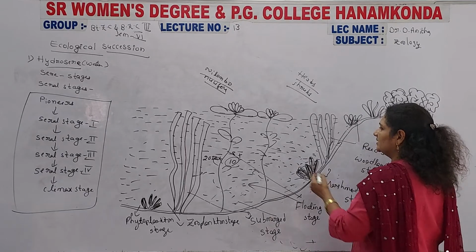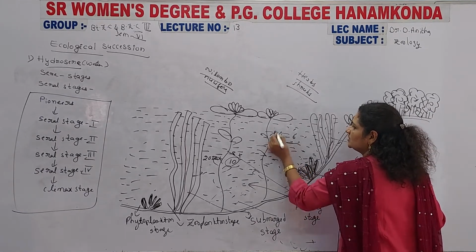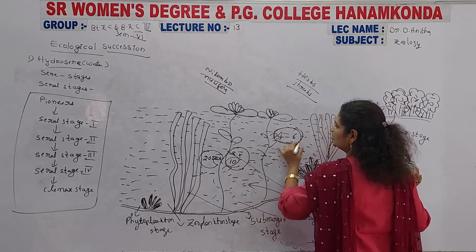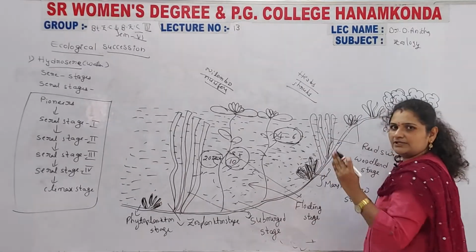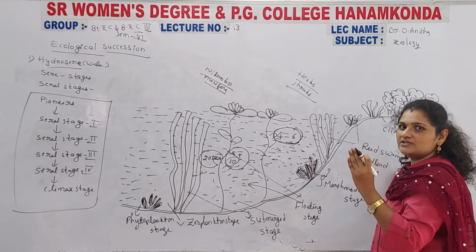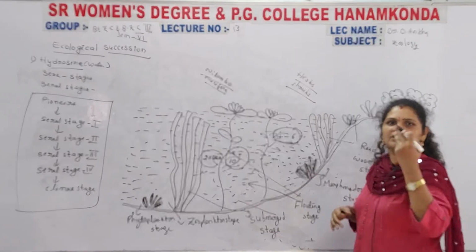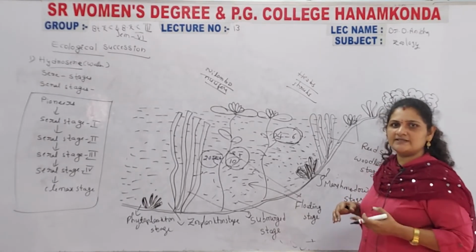Then the depth of the water is only 4 to 6 feet. So from 20 feet, to 8 to 10 feet, and then 4 to 6 feet. Gradually the depth of the water decreased, which was mainly helpful for the survival of some other plants and other organisms there.